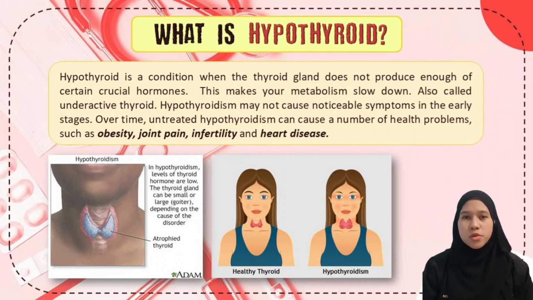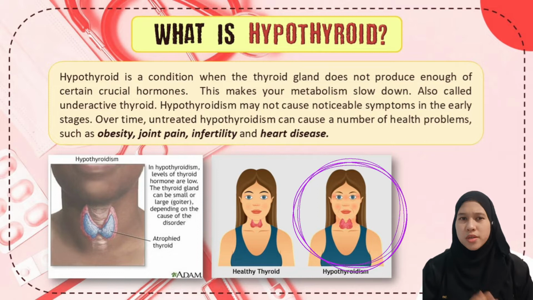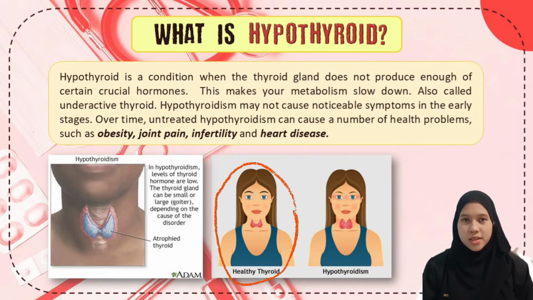Hypothyroidism may not cause noticeable symptoms in the early stages. Over time, untreated hypothyroidism can cause a number of health problems such as obesity, joint pain, infertility, and heart disease. Like in this illustration, you can see the right one, the thyroid looks swollen compared to the left one, which is a healthy thyroid.